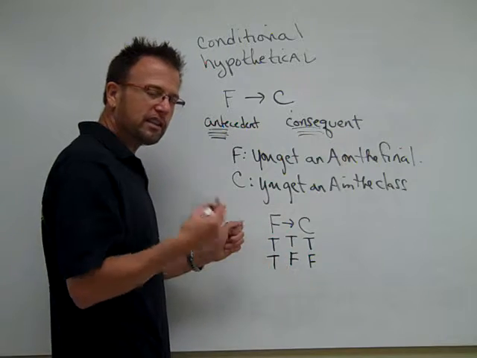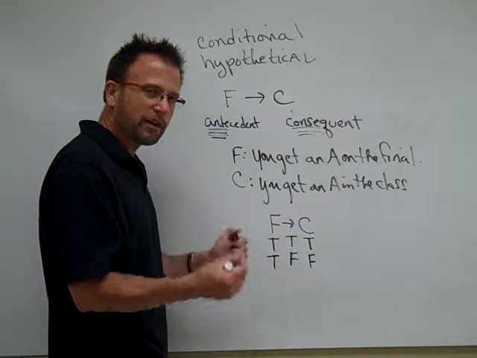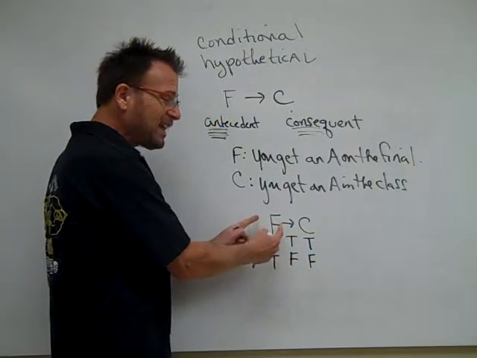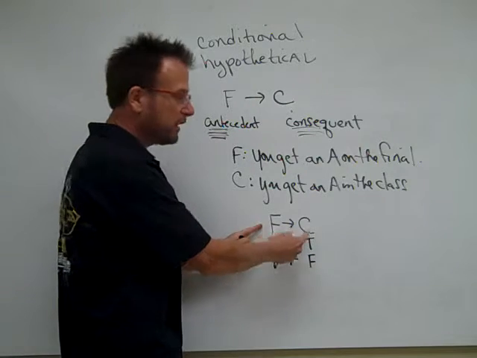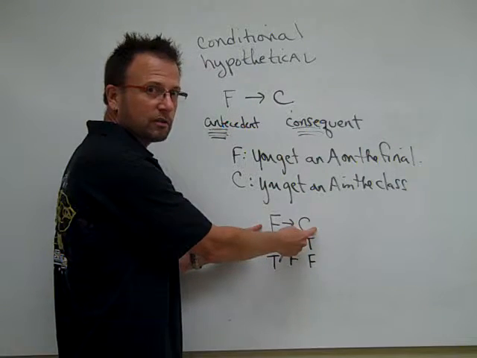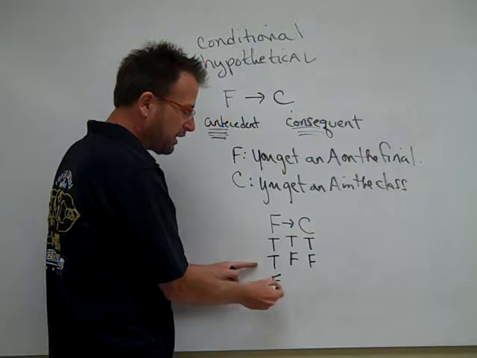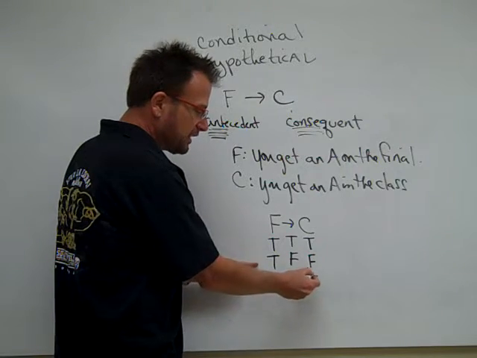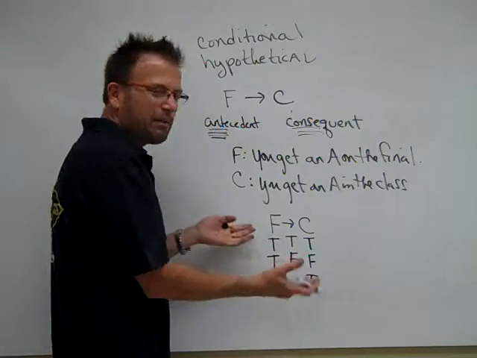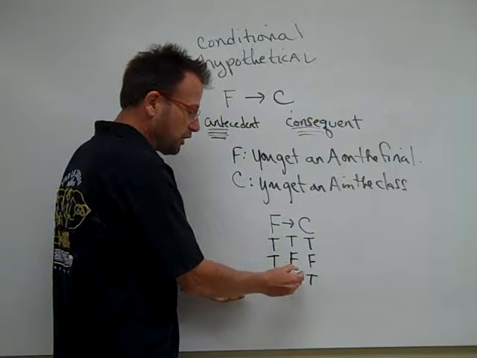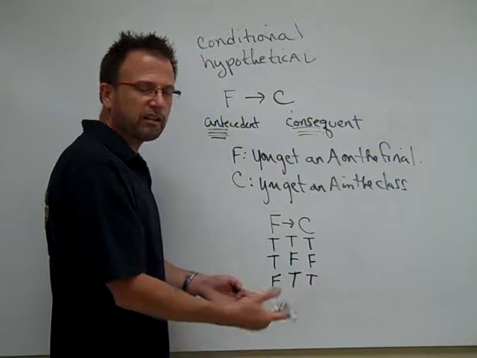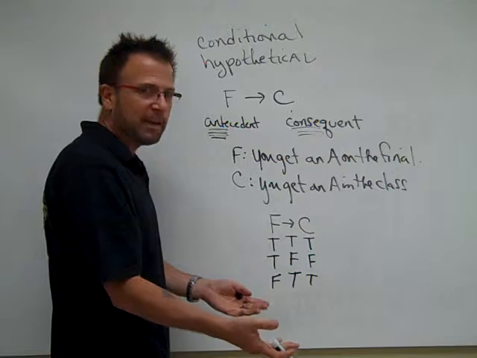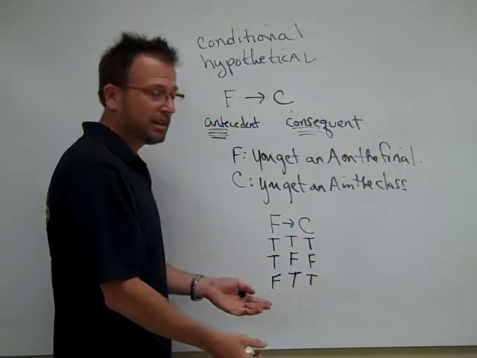If I assert, and this is very important for the next two, listen very carefully, this asserts if you get an A in the final, then you get an A in the class. But if you didn't get an A in the final, and you did get an A in the class, my statement is still sort of irrelevant to you. So it's true, it's not false. Nothing has falsified my statement if you didn't meet the antecedent condition.